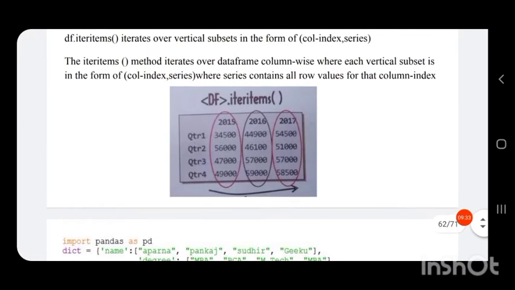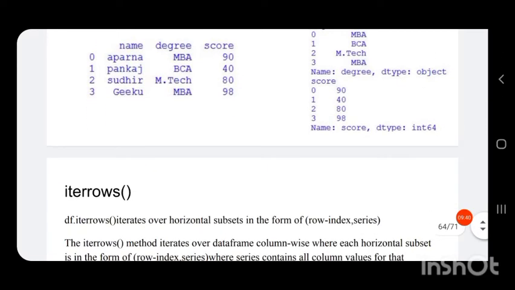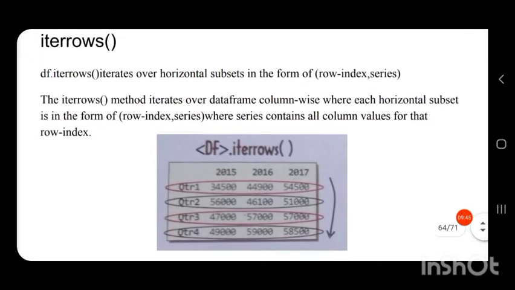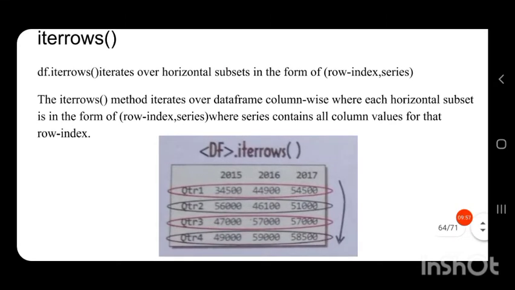So we have studied how the iterItems function works. It iterates column wise or based on the columns. So now let us see how iteration is performed row wise. So the iterrows function is used for iterating over rows. That can be used with the help of a data frame object, df dot iterrows. Data frame object means the name of the data frame.